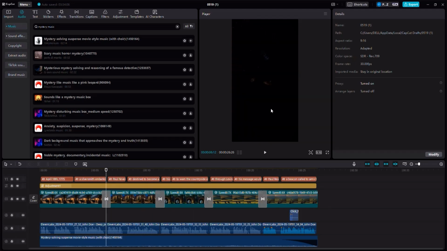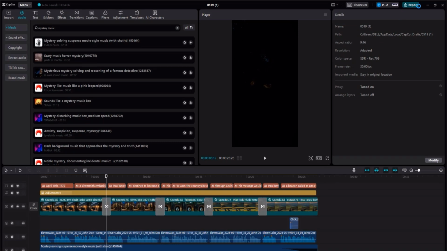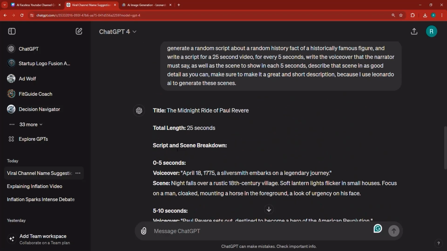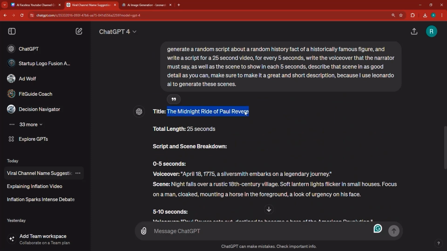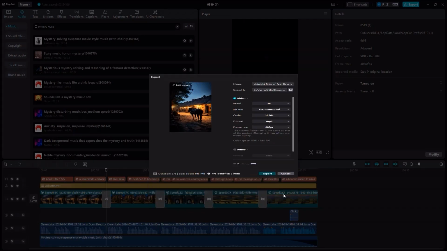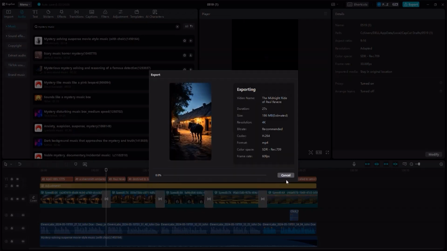We're going to also preview this video that we have created. So first of all, click on the export button here so that you can export that particular video to your computer. You can just click export and that will show you here. And basically you can choose where you want to export it. Go to 60 FPS. Also, you can choose the title. Now, as far as the title is concerned, I'm going to go to ChatGPT. I'm going to take this title, The Midnight Ride by Paul Revere, and I'm going to place it right about there. And I'm going to just click export. This can take a couple of minutes, depending on your computer.